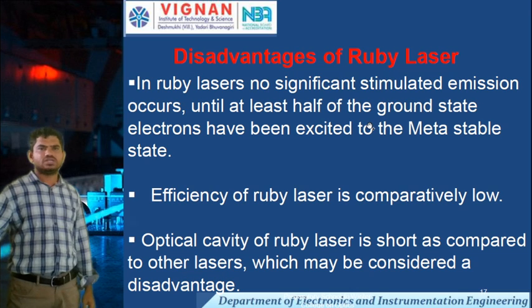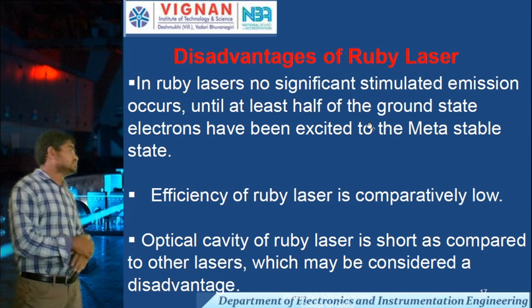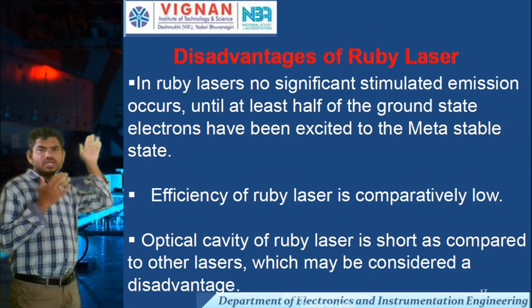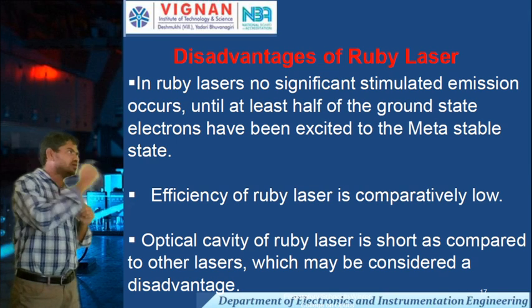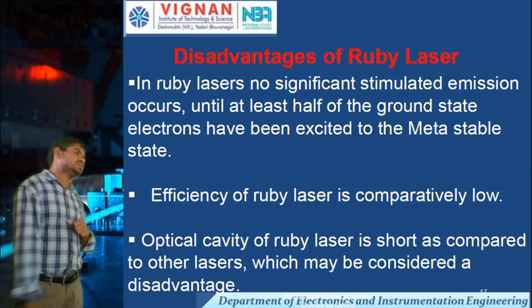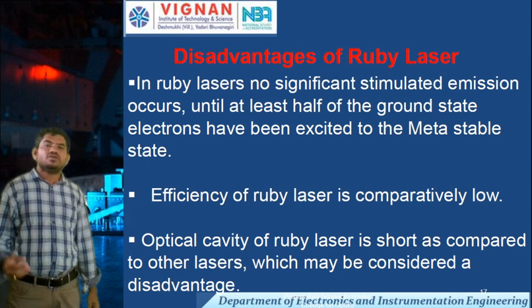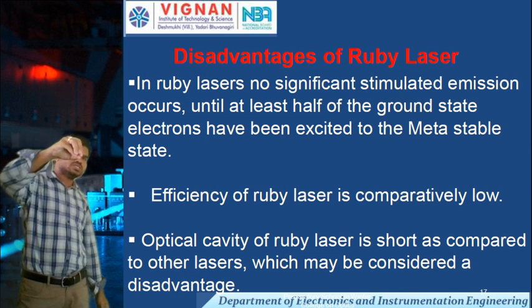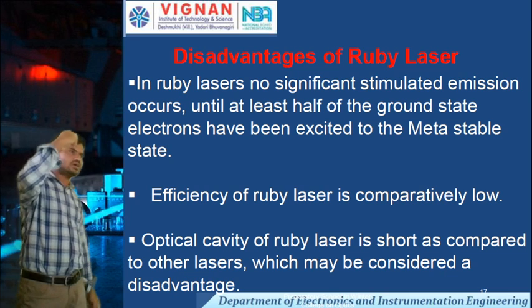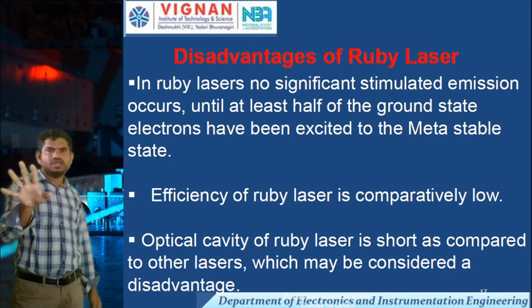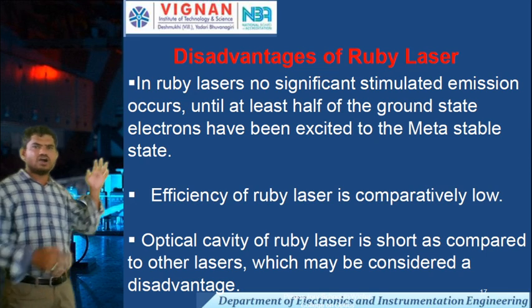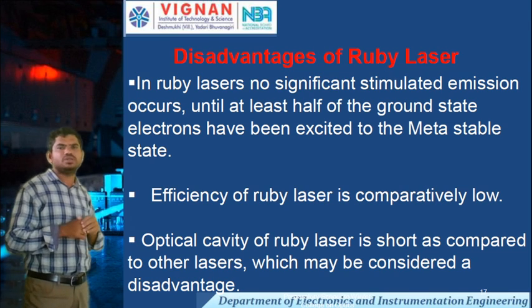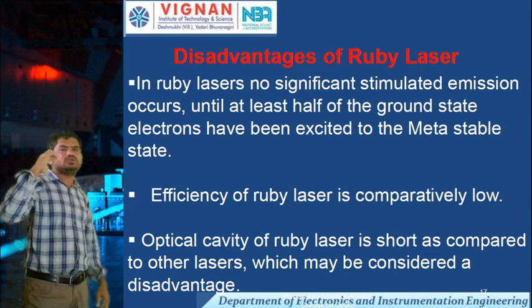This is advantages. Coming to the disadvantages, what are the main disadvantages? In ruby lasers, significant stimulated emission occurs only when we add the chromium ions, and then the atoms are excited. That's why this is a main disadvantage, until at least half of the ground state electrons have been excited to the metastable state.